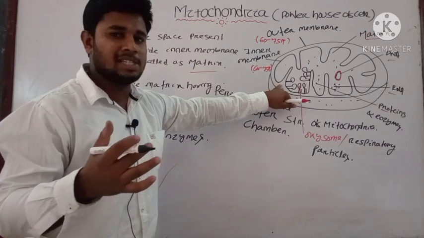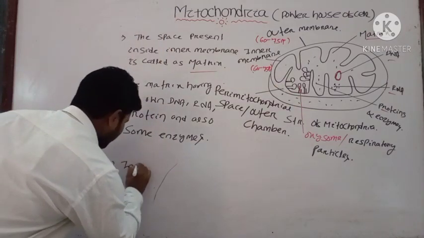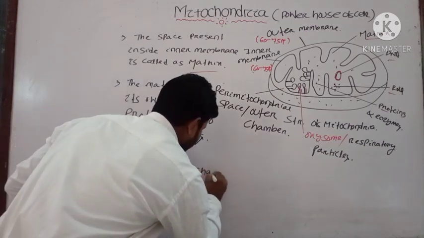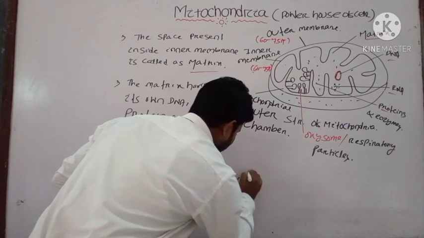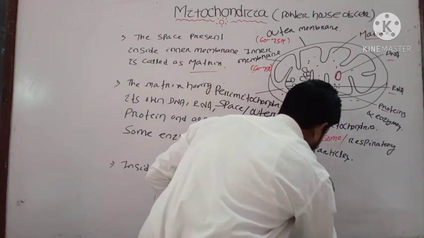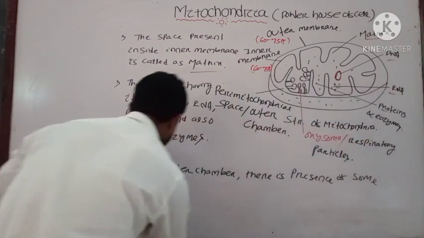Inside your perimitochondrial space, they have some enzymes. What is the main function of enzyme? They act as a biocatalyst. Inside the outer chamber, there is presence of some enzymes.